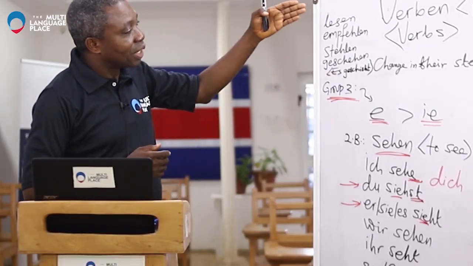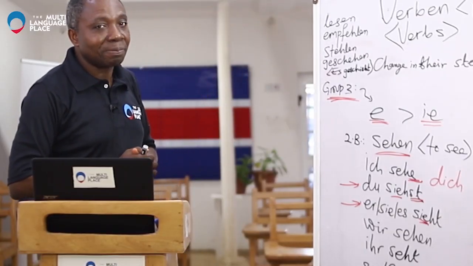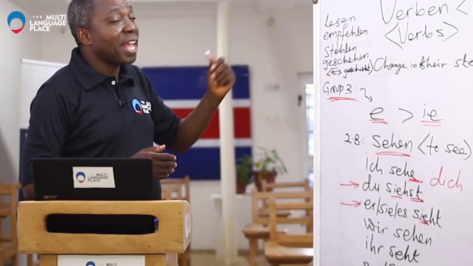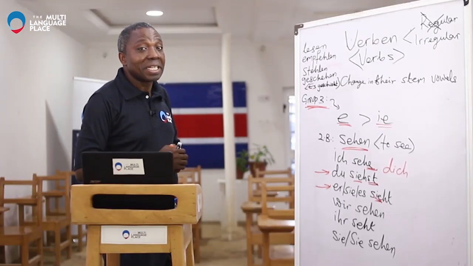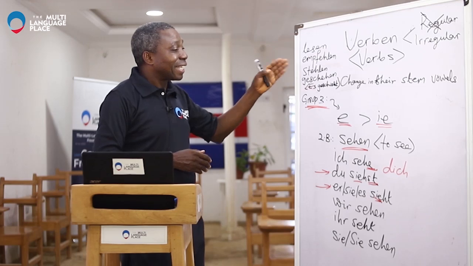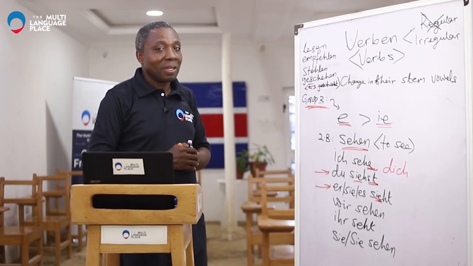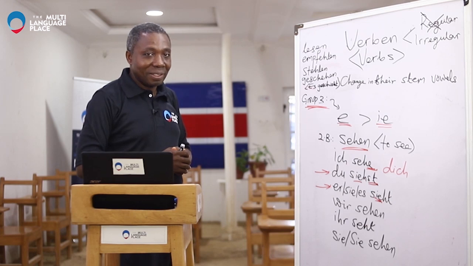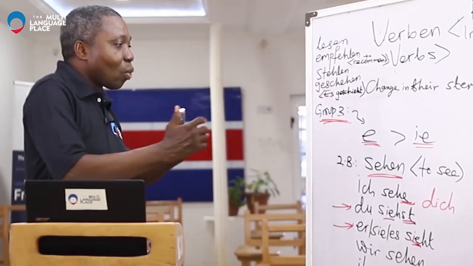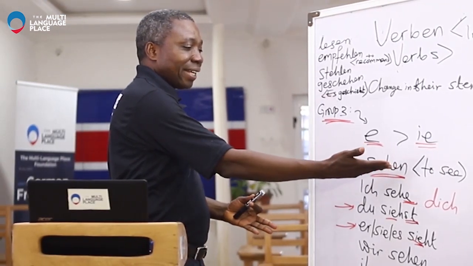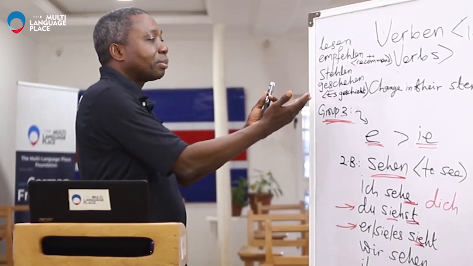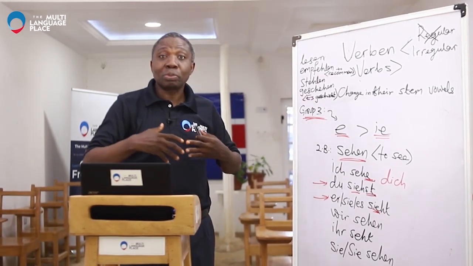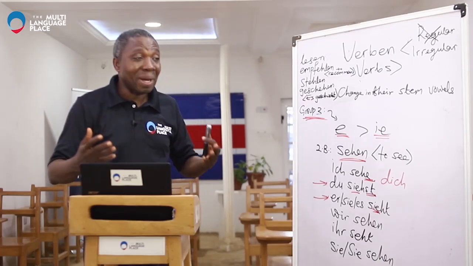So I take it again. You say it after me. Lesen. Very good. Empfehlen. Very good. Zählen. Very good. Geschehen. Very good. Okay. Once you are able to conjugate sehen, these other verbs follow the same format. All these other verbs can also be successfully conjugated by you.